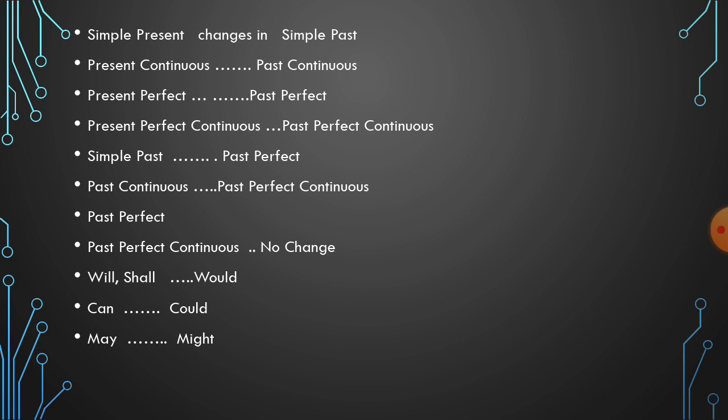Next is simple past. Simple past tense changes into past perfect. Means present perfect and simple past have the same change. Next is past continuous. Past continuous changes into past perfect continuous. After this we have past perfect and past perfect continuous. Remember, these two tenses do not change. They remain as they are. After that we have future: will and shall. Will and shall will change into would, can will change into could, and may will change into might. These are the things which we have to learn.